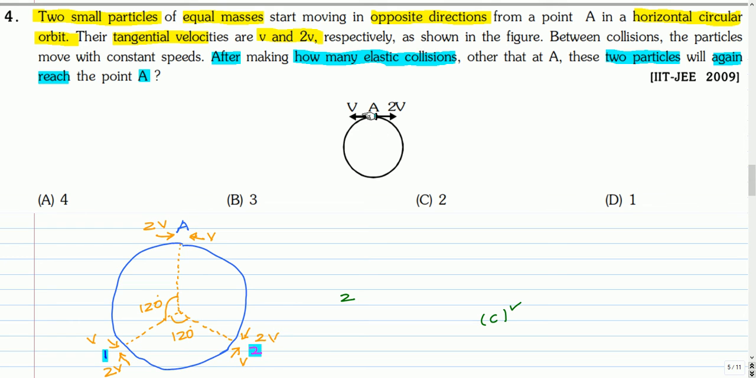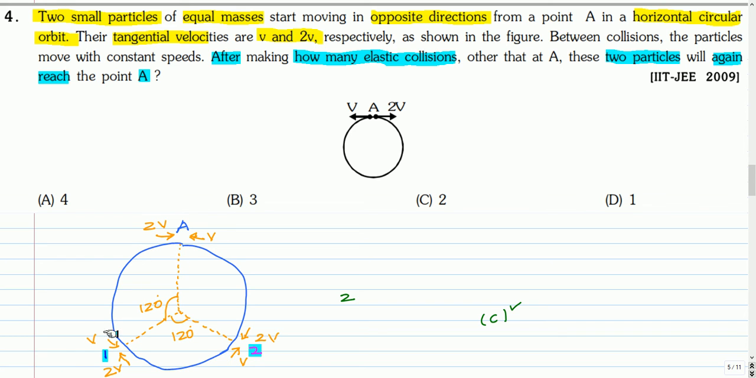So the two particles are of equal mass. This particle with v will move in this direction and this particle will move with 2v in this direction. So when this particle covers a distance of L, this particle will cover a distance of 2L. So in angle terms, when this particle sweeps an angle of 120 degrees, this particle will sweep an angle of 240 degrees. So the first collision will happen here at this point at 120 degrees from the vertical.